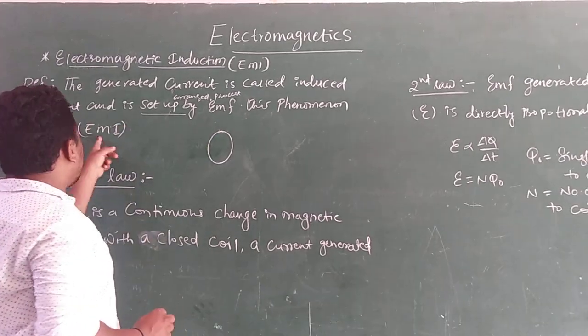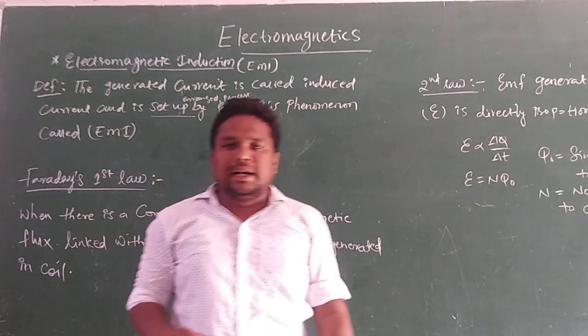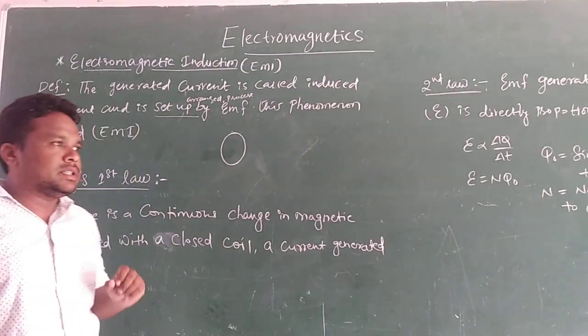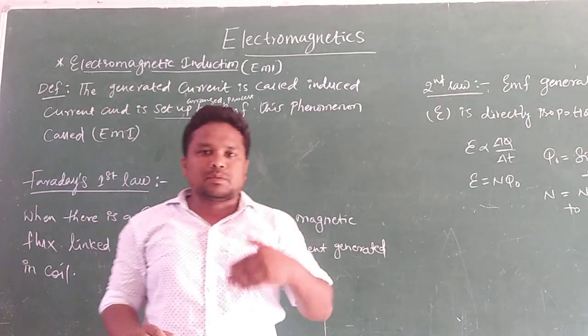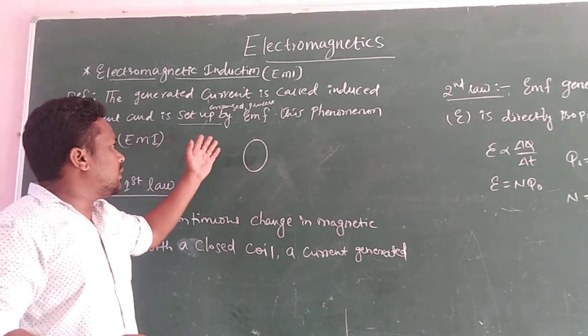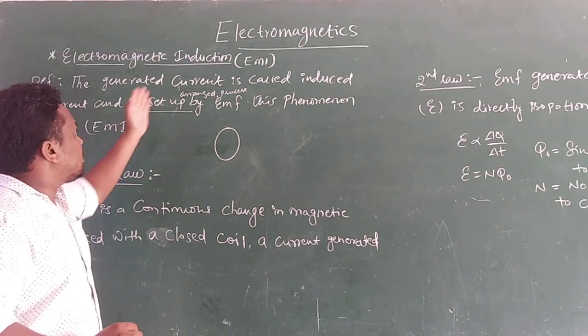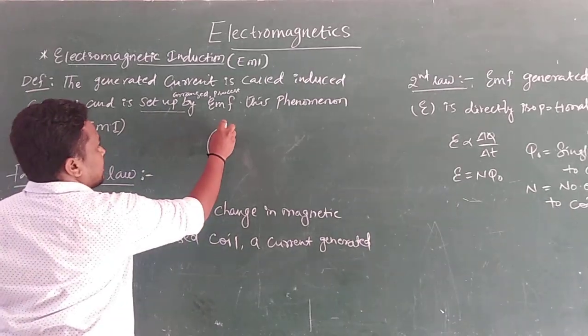This phenomenon is called electromagnetic induction.